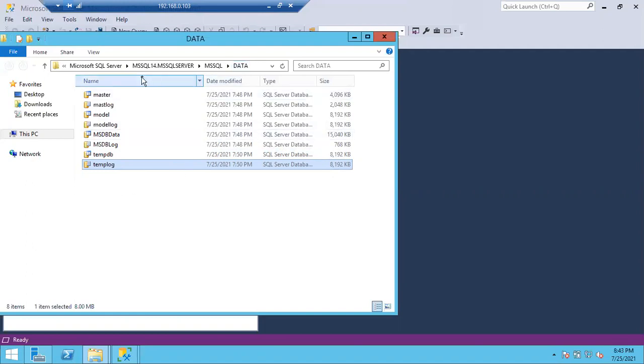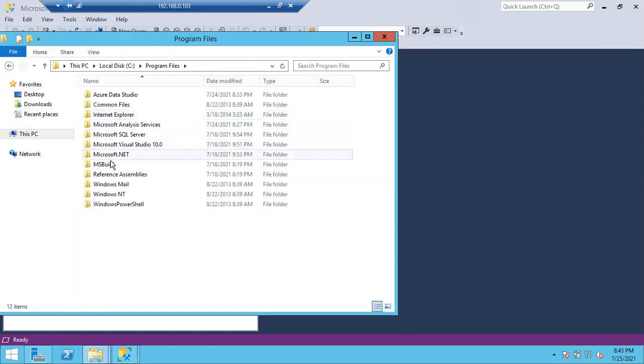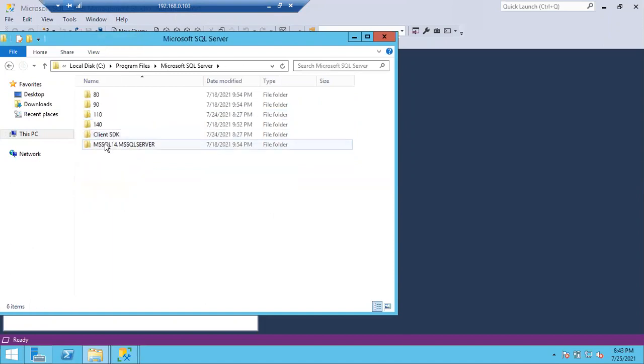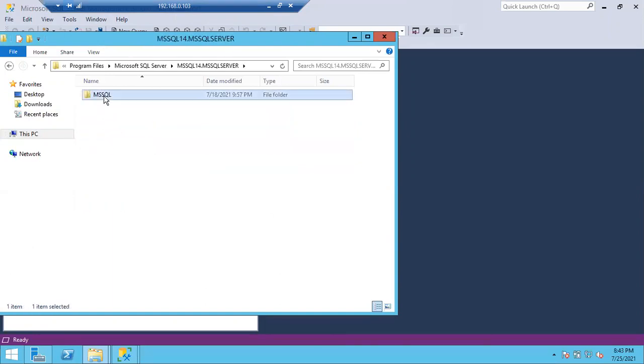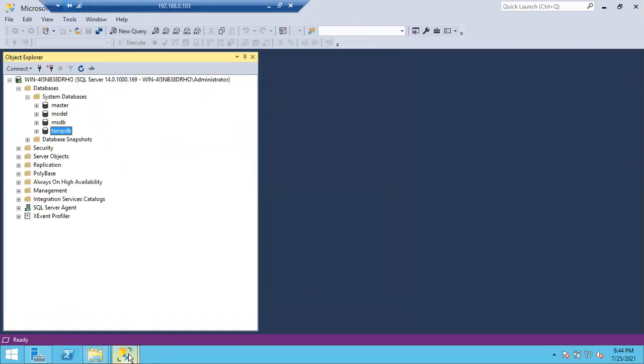By default it will store in this location. Let me open the path. Go to C, Program Files, Microsoft SQL Server, MSSQL, data folder. In this location, by default, all the databases will be stored. You can change the path also while creating the database, not an issue.